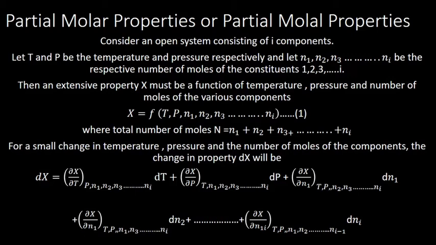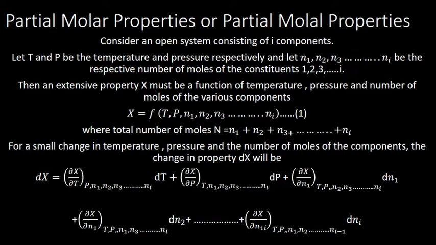Let T and P be the temperature and pressure. So if you take any extensive property, it can be enthalpy, internal energy, work function or free energy, we are going to take it as a function of temperature, pressure, and number of moles of the various components. So how can we represent it?